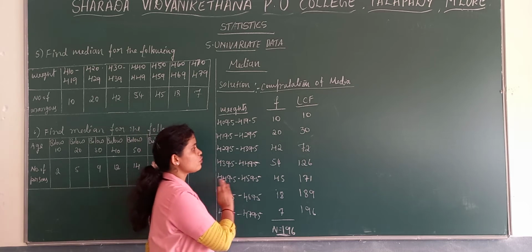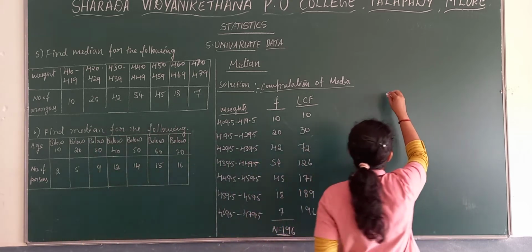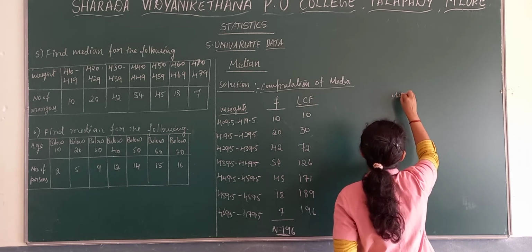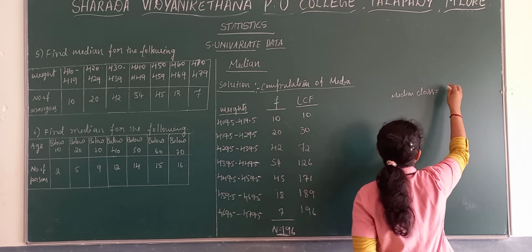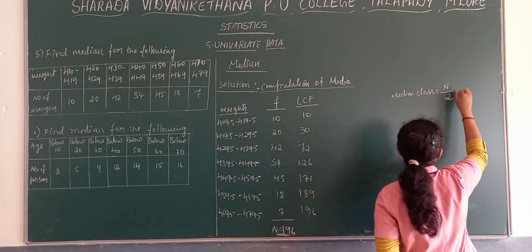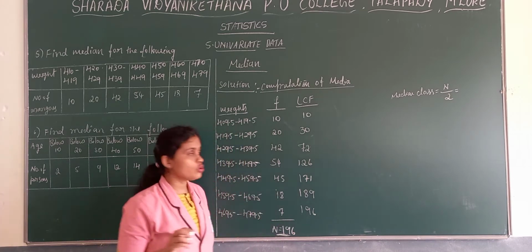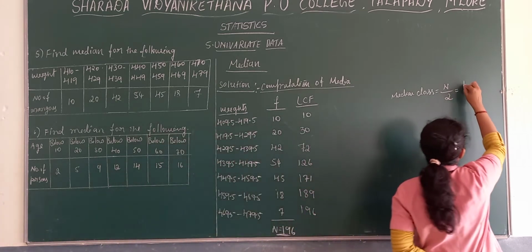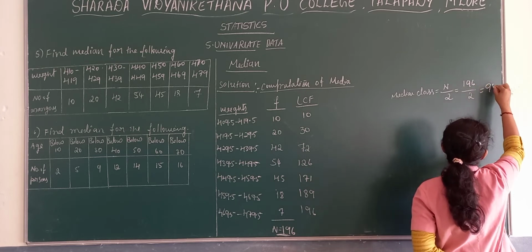Now next we need to define the median class. So what is the formula to define the median class? The median class is n by 2. What is the n value? 196 by 2. So here we get 98.